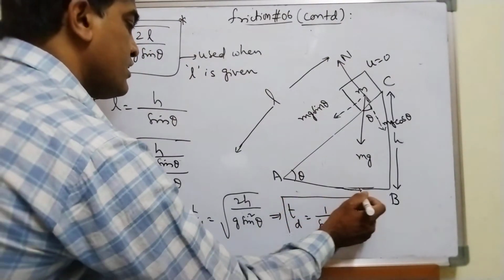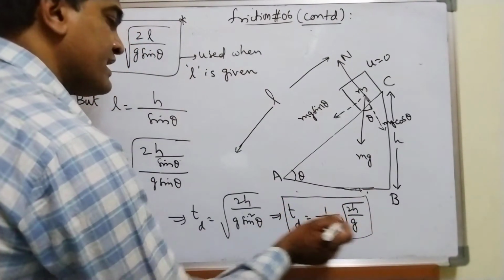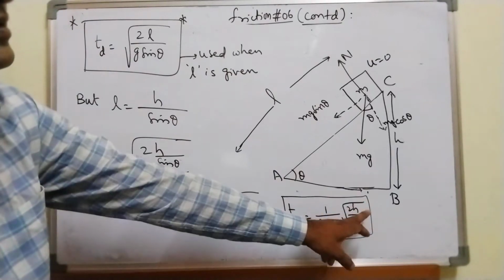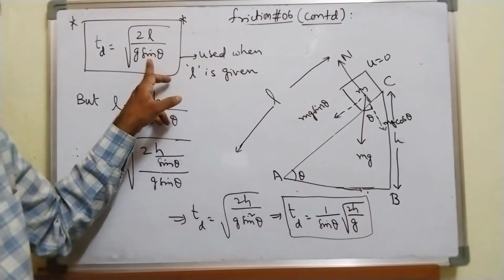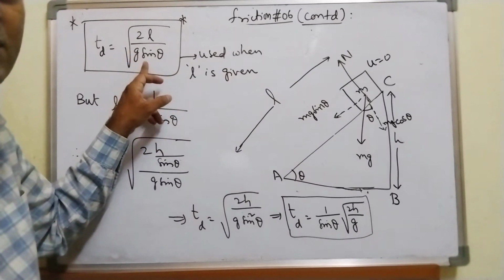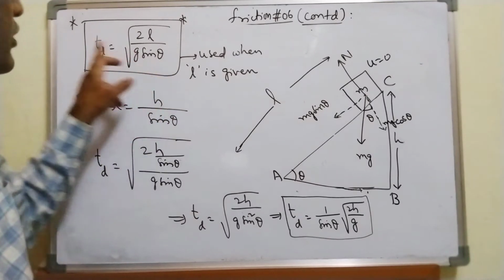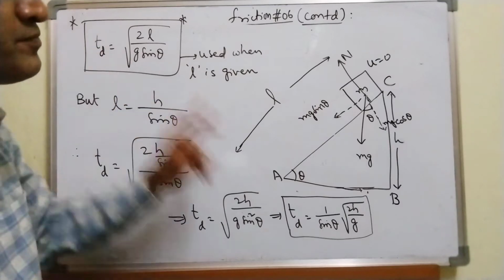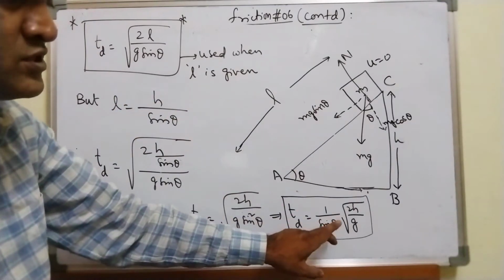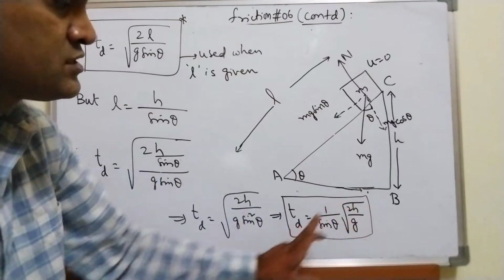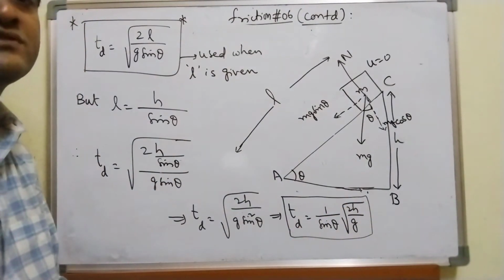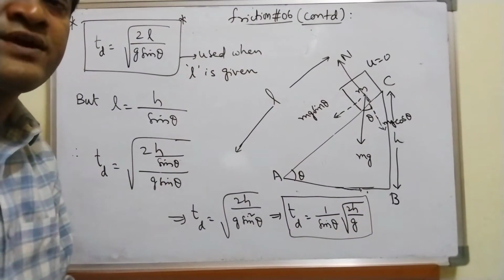Now this is the formula you have to use when height is given in the problems. This is in terms of height H. That one is in terms of length L to obtain the value of time of descent, and this is the formula you have to use in terms of height H. Fine.